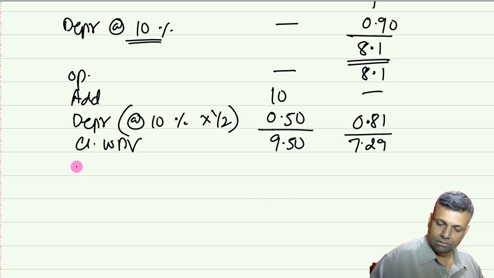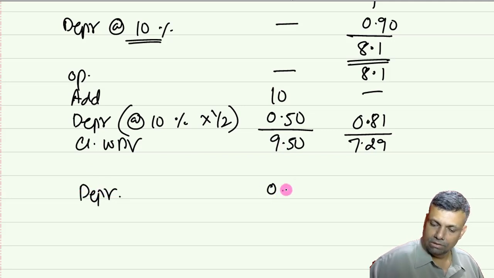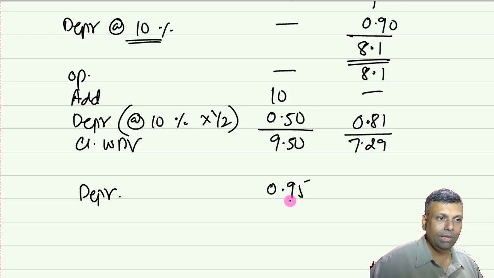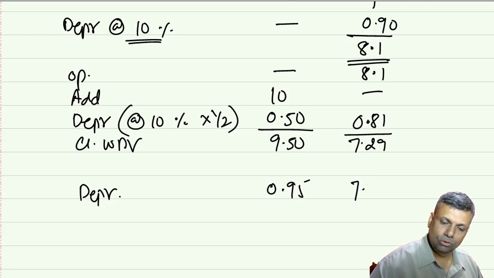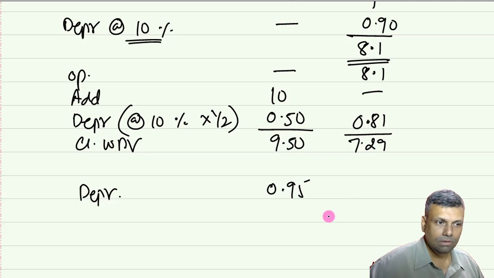Now again, for the residential house, let me calculate the depreciation straight away. I can calculate 0.95, I'll do it a little faster. And on 7.29, it will be 0.73. Let me make it 73.